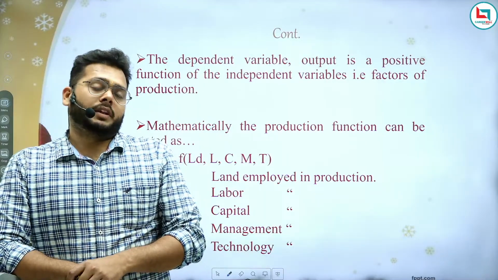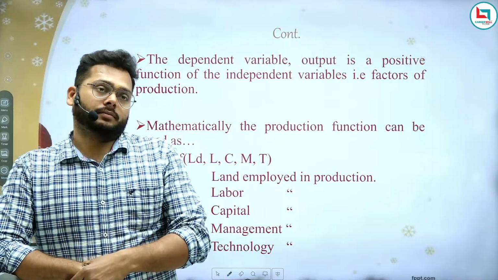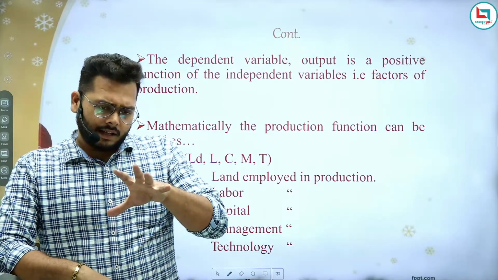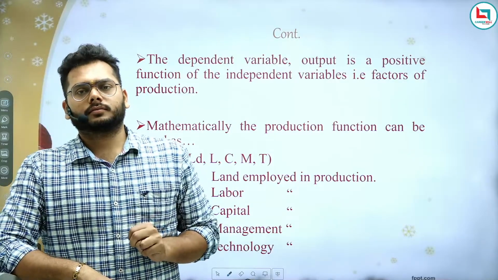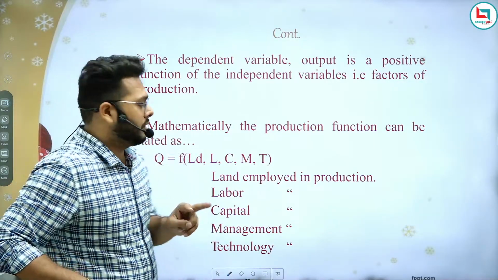Tell me, देखो, what happens actually? There are two things that you need to understand.